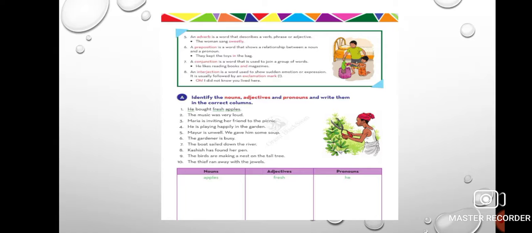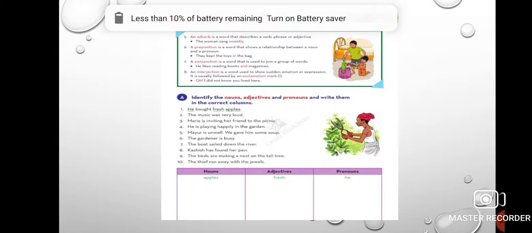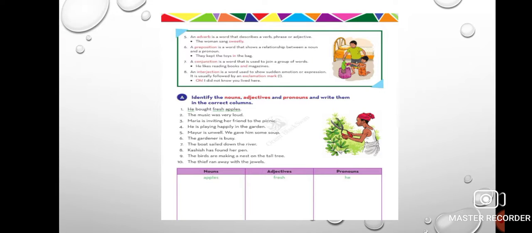Maria is inviting her friend to the picnic. Now, Maria is noun. Inviting is adjective and her is pronoun. He is playing happily in the garden.